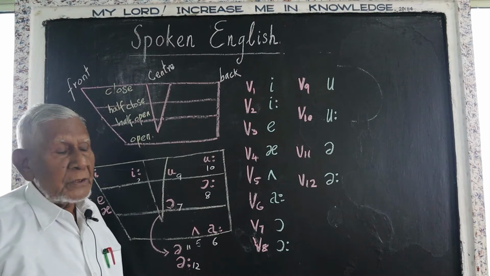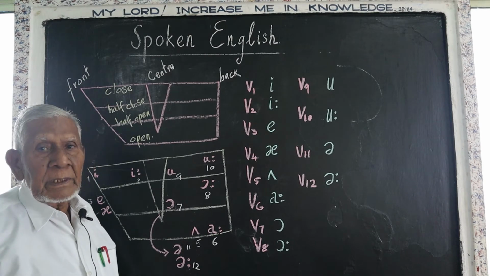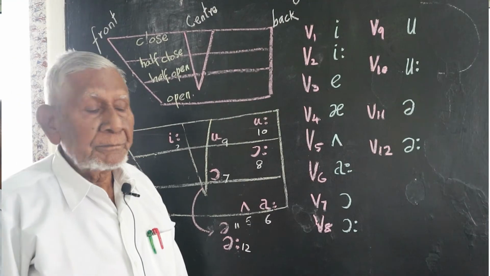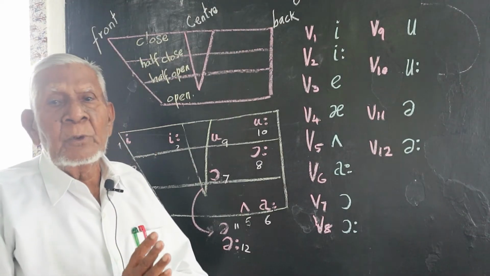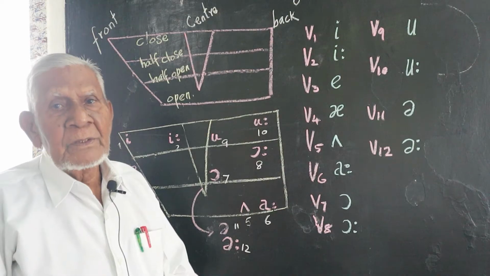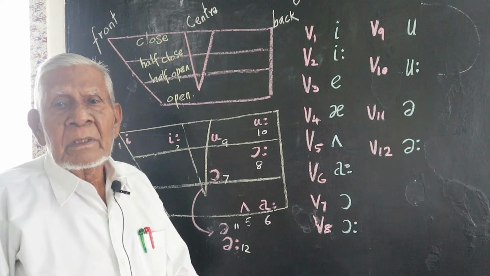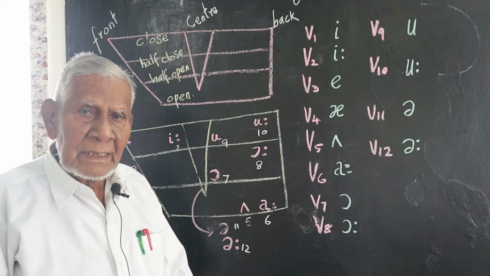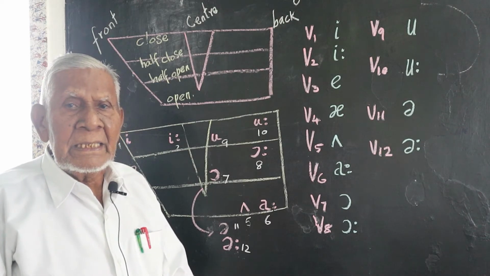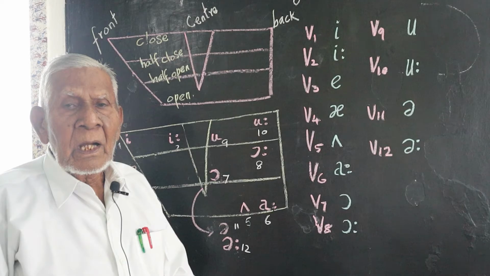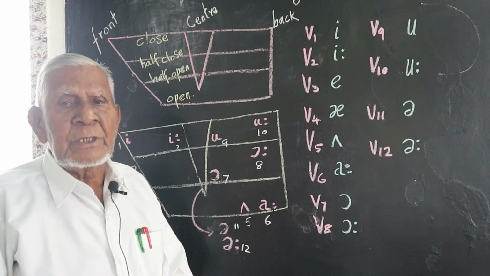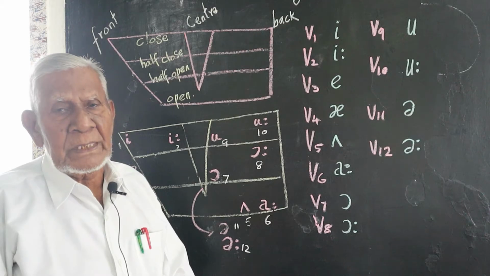Let's start from the English vowels. Please note a point. Generally, the teachers would tell you that A, E, I, O, U are the 5 vowels and the remaining 21 are consonants.